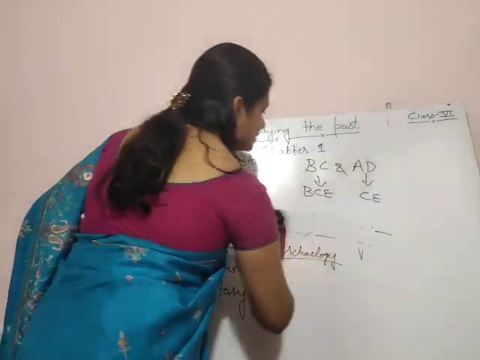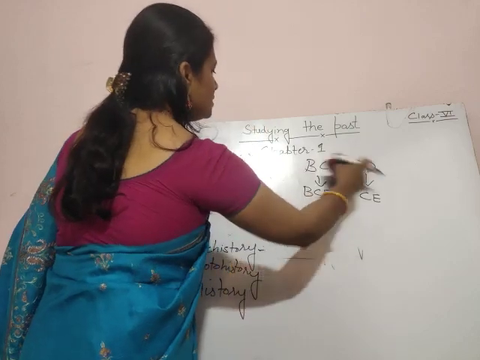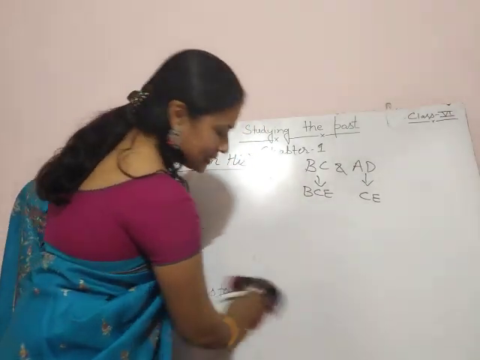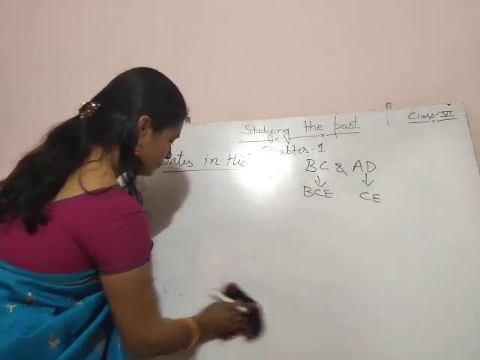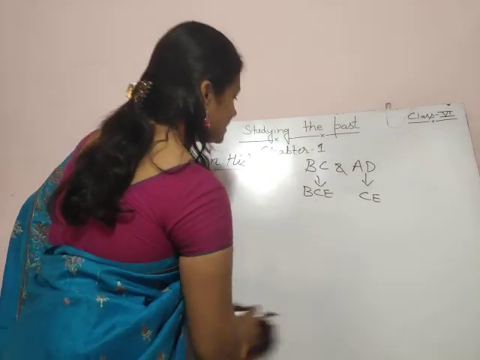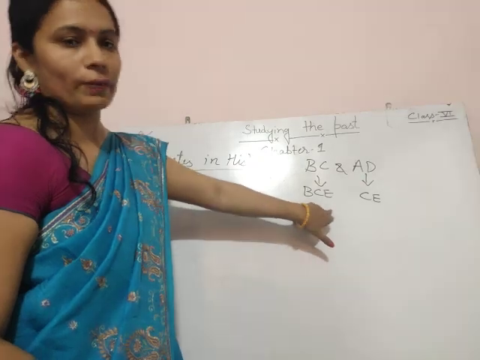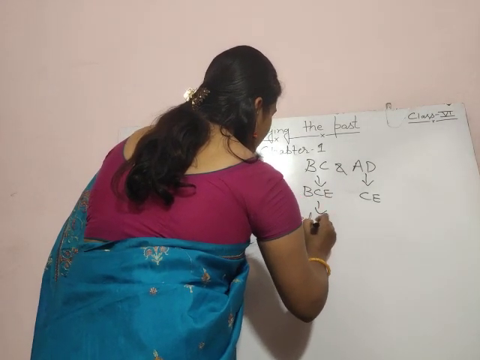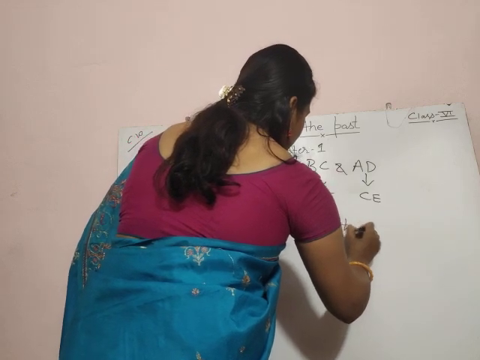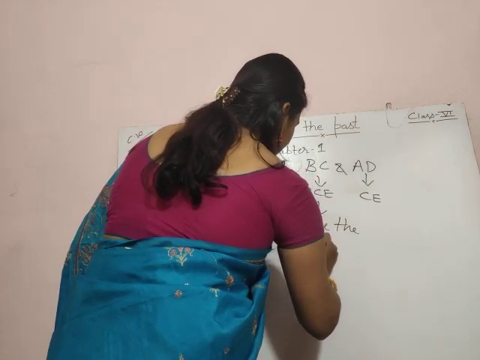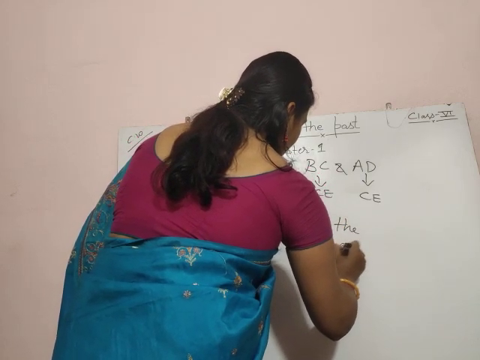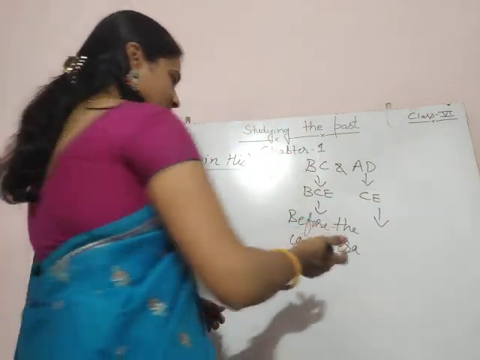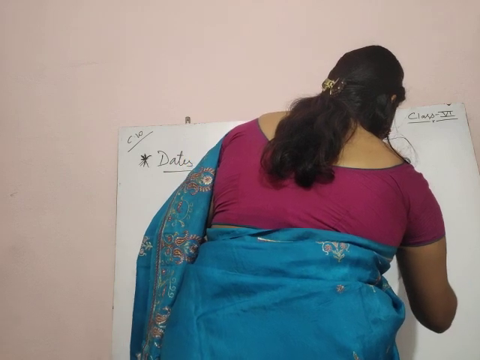Earlier BC and AD were used, but nowadays we are using BCE and CE. BCE stands for before the common era, and CE stands for the common era.